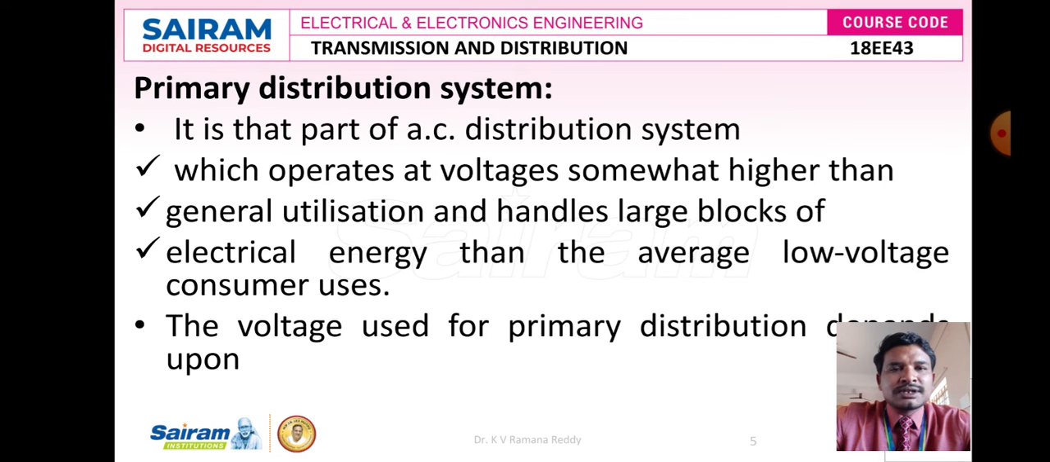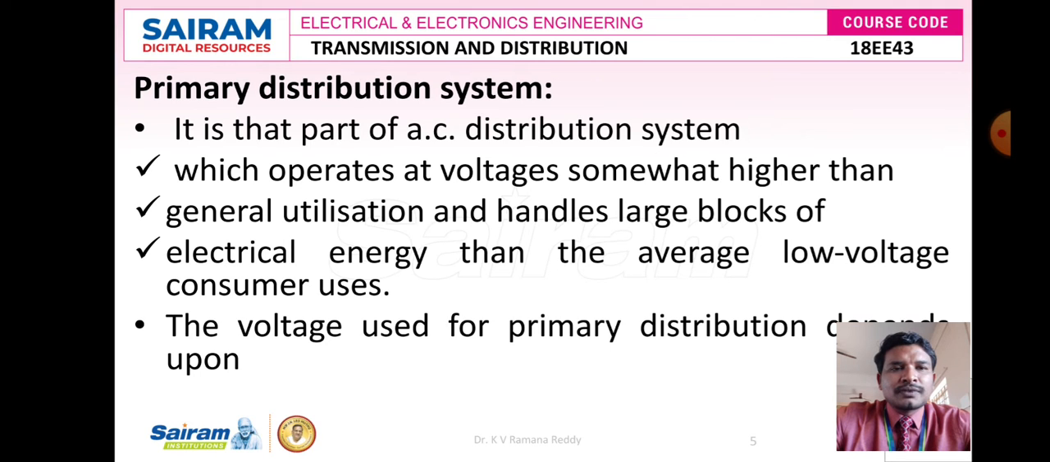In this scenario, the size of the equipment is also big, so it occupies more space. That's why these primary distribution systems are located outside of the city, where we have a flexible and comfortable area to accommodate all these equipments.